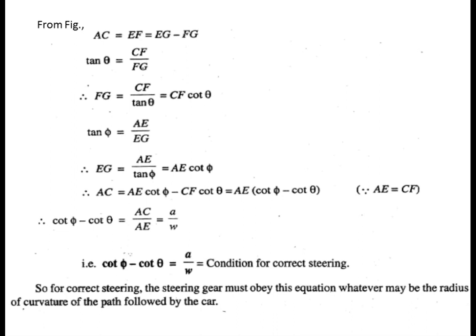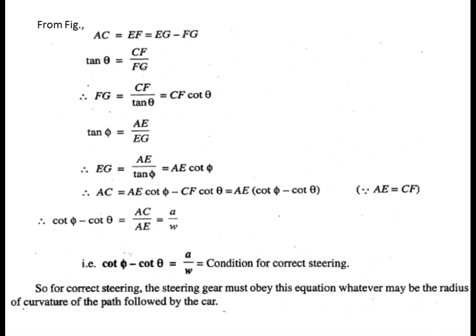Then AC, from the first equation what you have written, AC is nothing but EF, that is EG minus FG. So let us take this. Using this relation for EG and FG, AC becomes AE cot phi minus CF cot phi. If you take AE common, the length is the same, so AE into bracket of cot phi minus cot theta, because AE and CF are nothing but the same. So from this you get cot phi minus cot theta is equal to AC by AE.